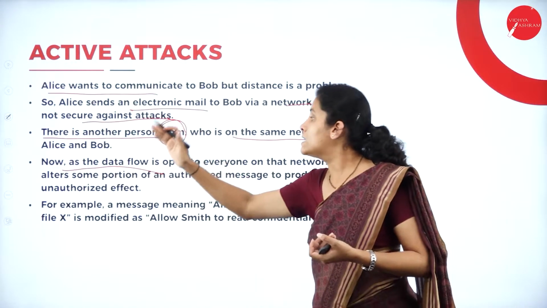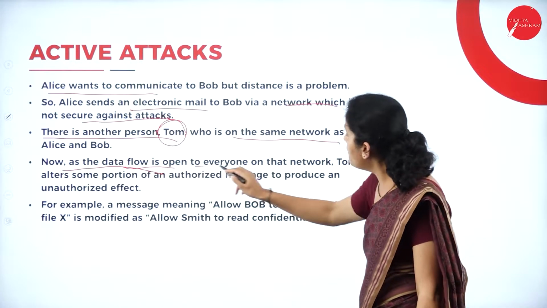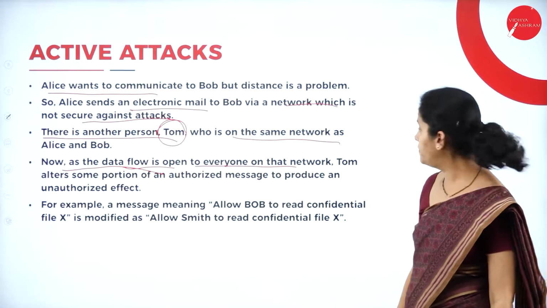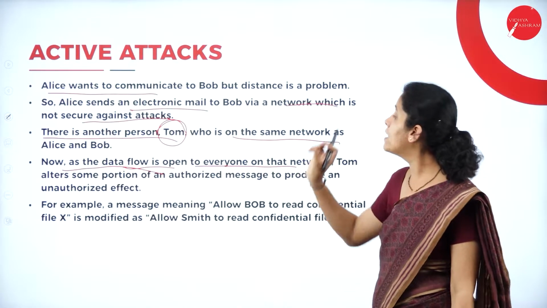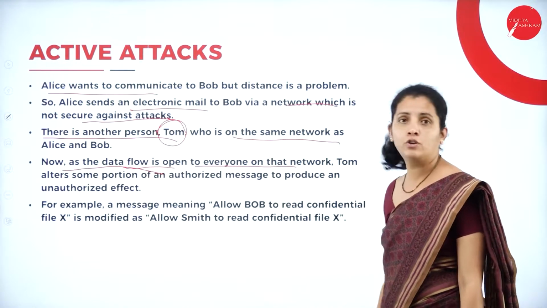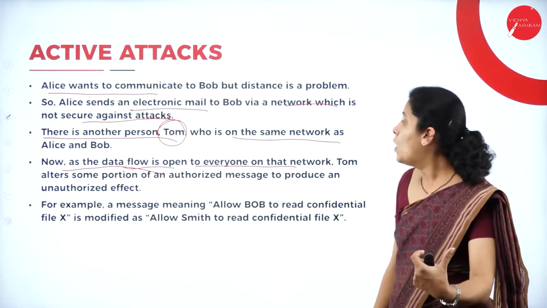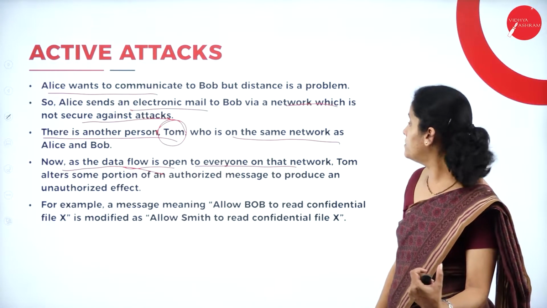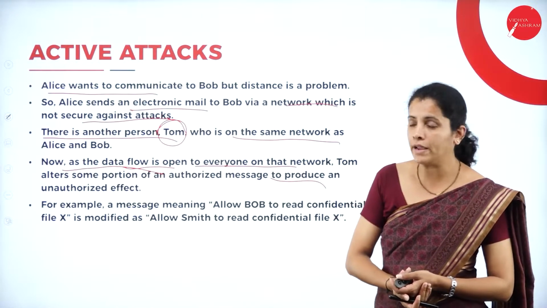So as the data flow is open to everyone on that network, Tom alters some portion of an authorized message. He's going to modify some portion of an authorized message to produce an unauthorized effect.